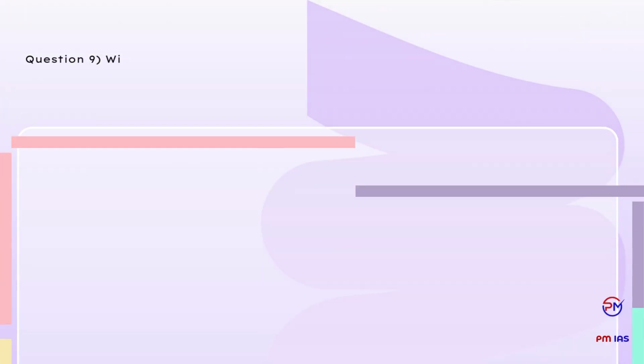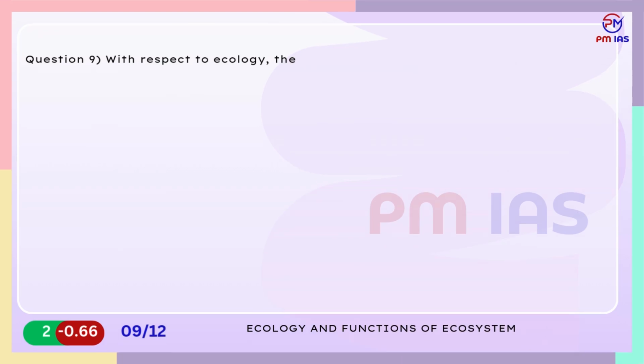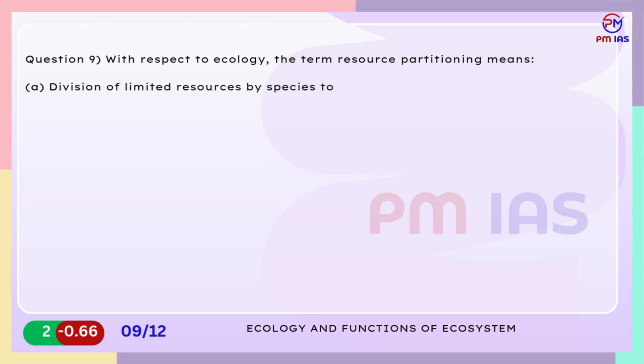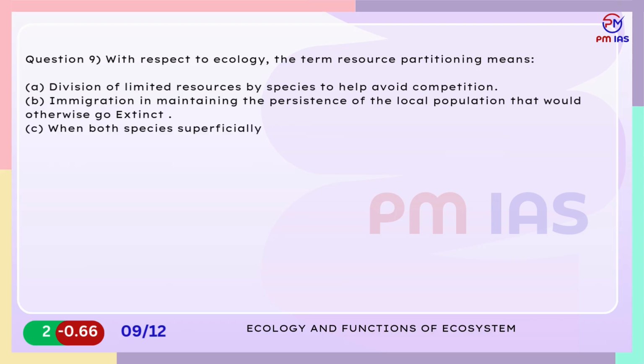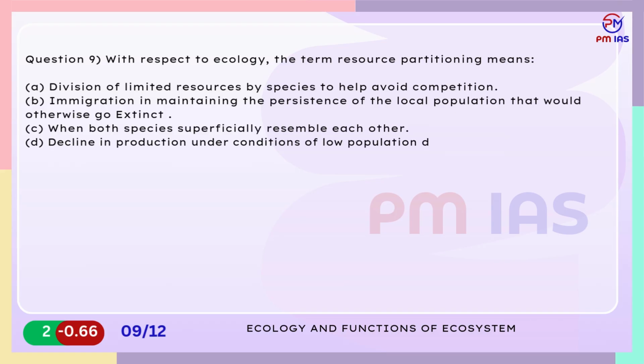Question 9. With respect to ecology, the term resource partitioning means A. Division of limited resources by species to help avoid competition. B. Immigration in maintaining the persistence of the local population that would otherwise go extinct. C. When both species superficially resemble each other. D. A decline in production under conditions of low population density.